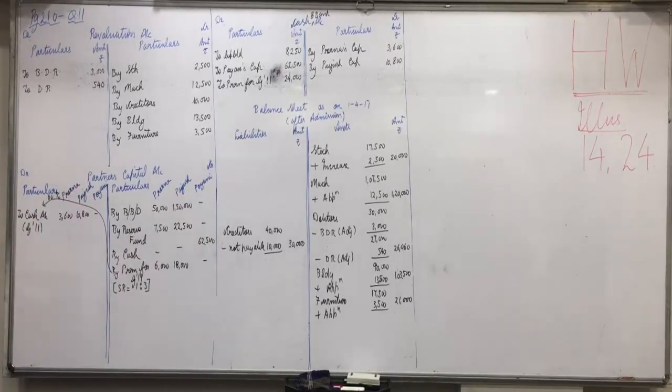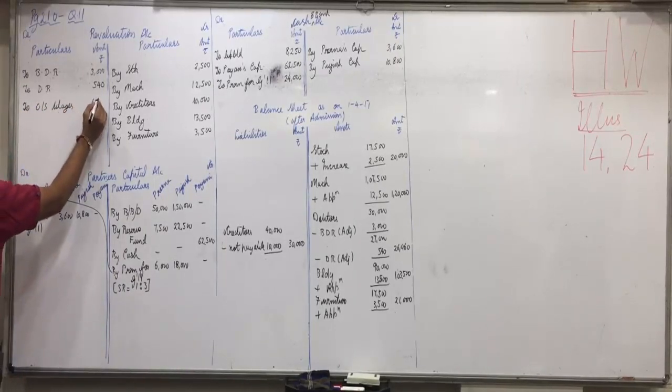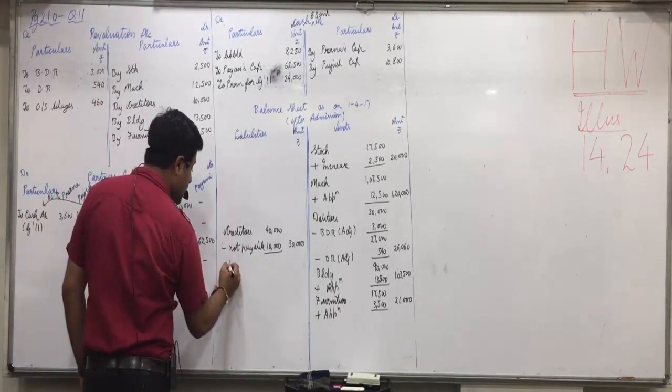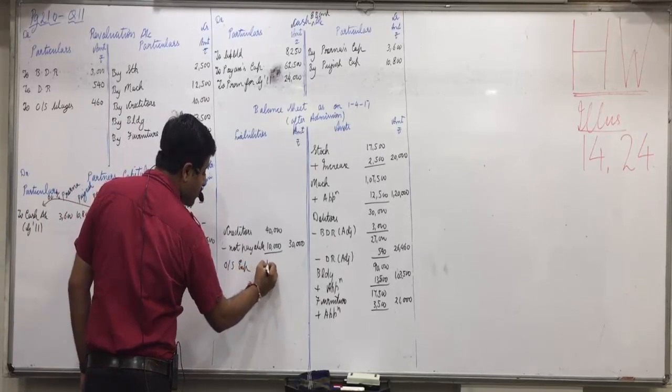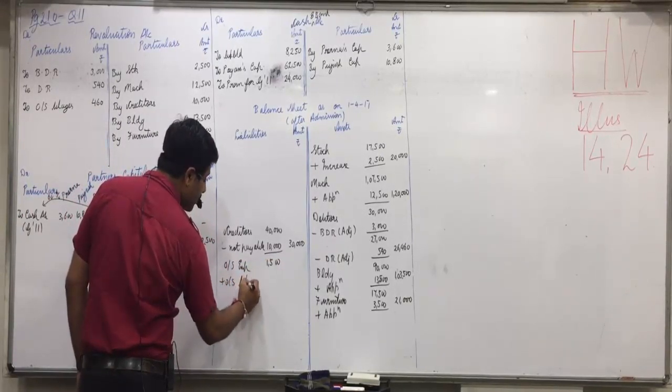Then outstanding wages 460. Revaluation account debit side to outstanding wages 460. Liability side outstanding expense 1,500 plus outstanding wages 460.